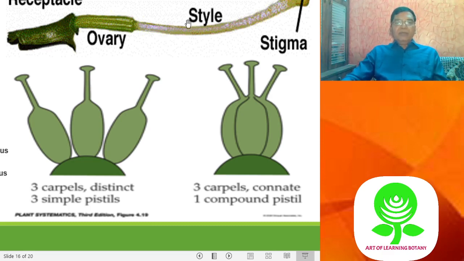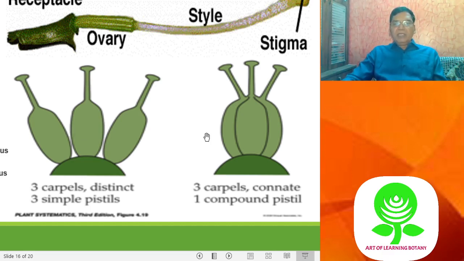Now you see pistil and carpel. What is the difference here? Carpel is a part of the pistil. If the carpels are free, apocarpous condition, then each carpel is a pistil. So here you find there are three carpels, they are in apocarpous condition, and so it is tripistillate. Clear? Three pistils, each pistil monocarpellary.